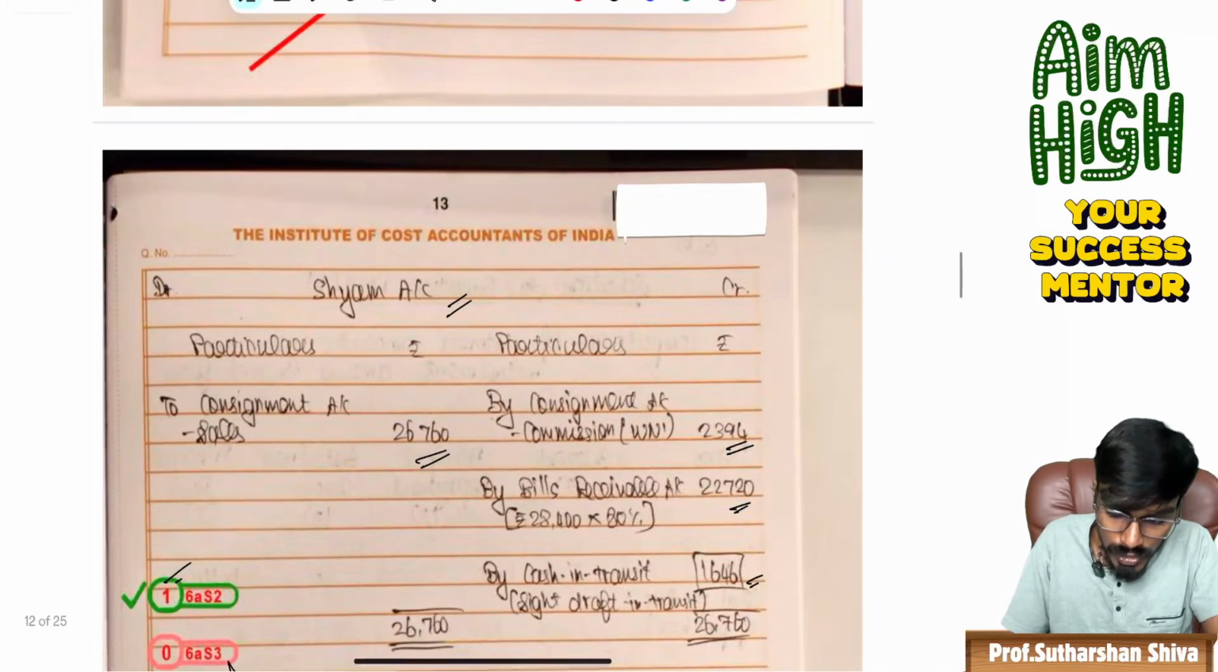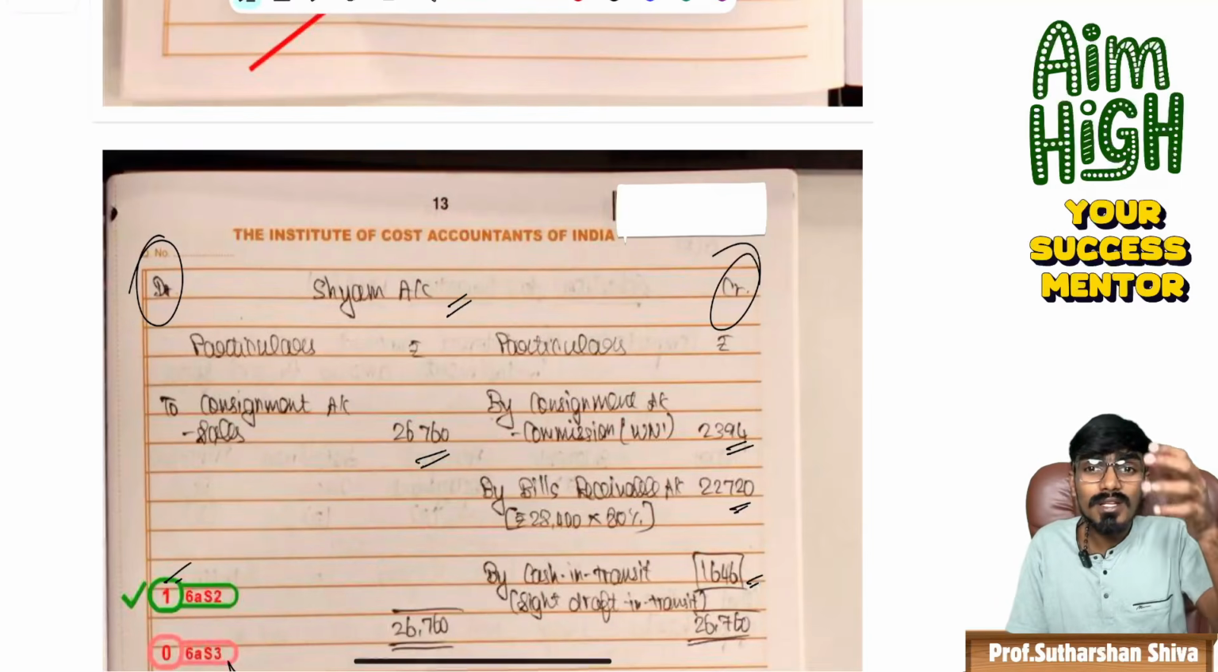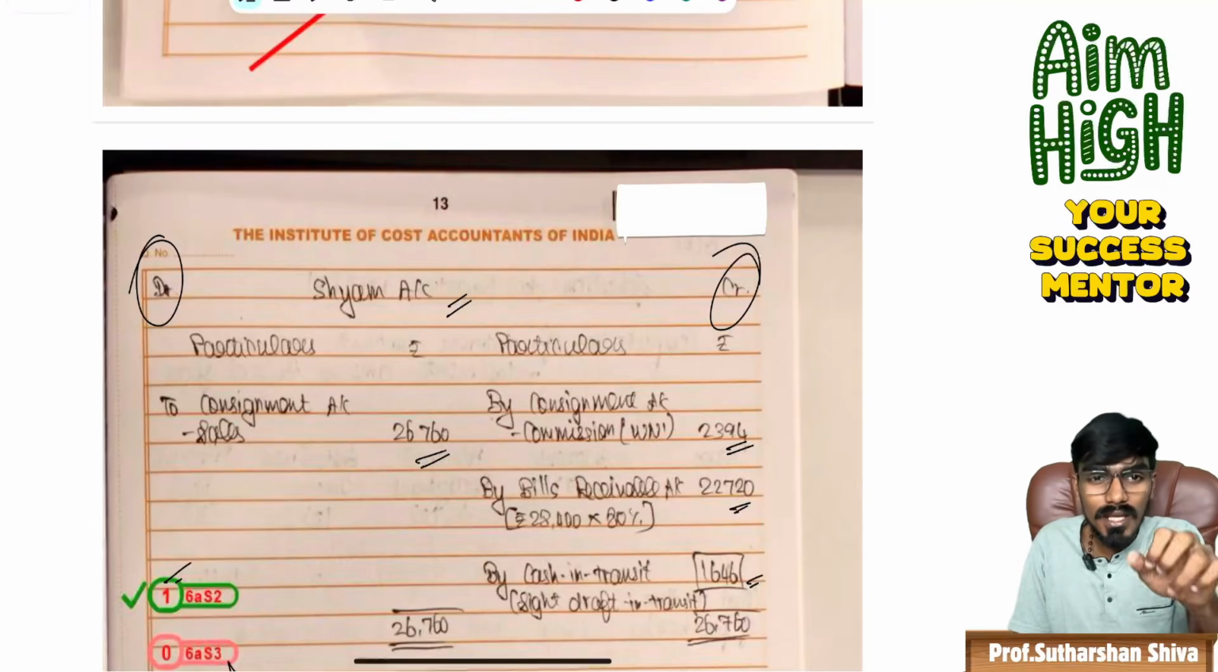So the most important thing in CMA is putting of debit and credit. Sir, why are you telling this specifically, sir? Even in the CA examination, they are not testing this very much, that debit credit and so on. In CMA, they are testing that. So you should make use of that.